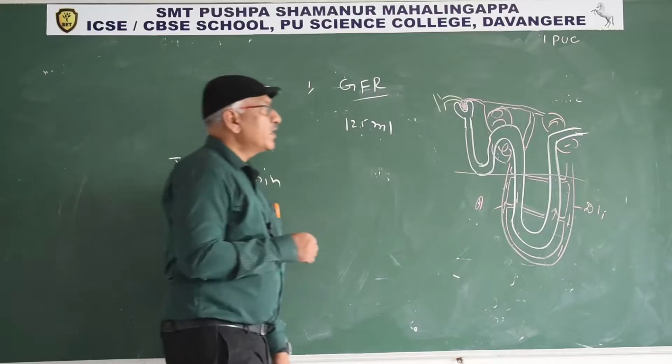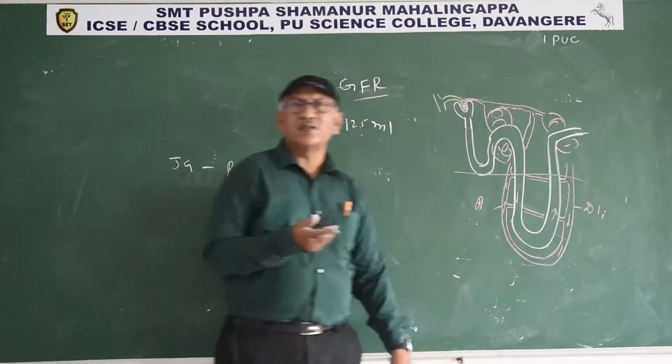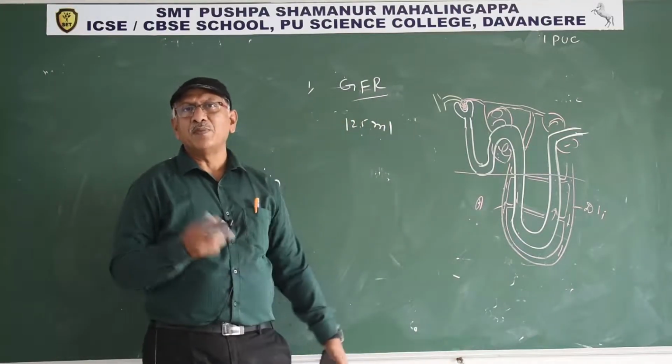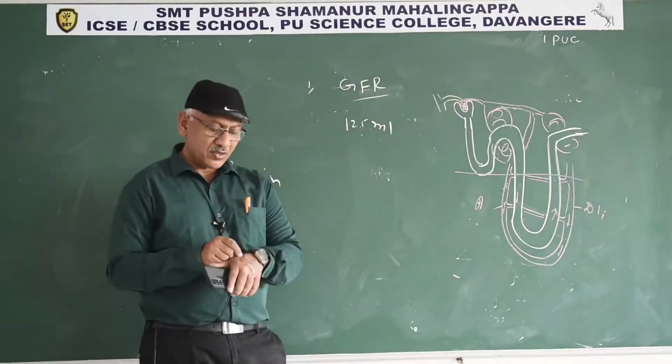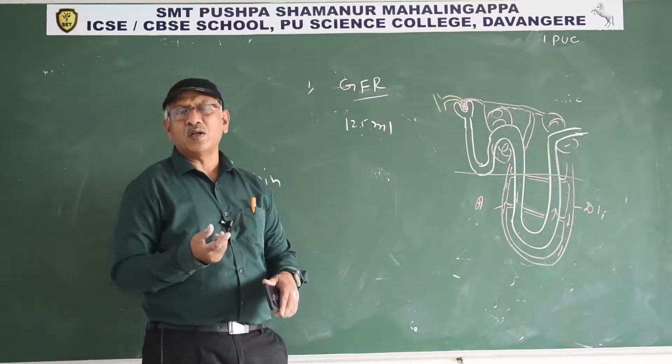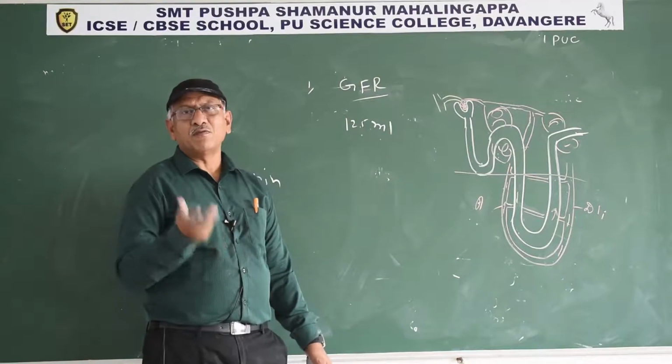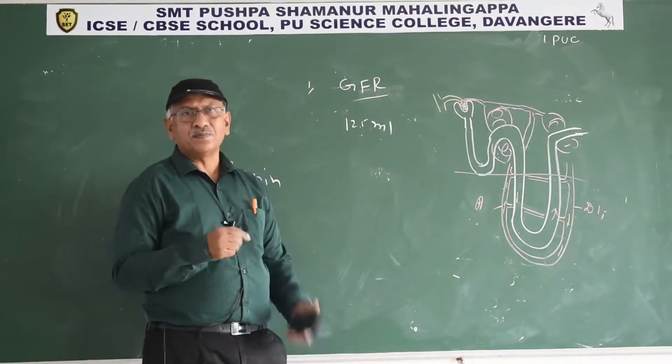Next one is sebaceous glands, also known as oil glands. They release sebum. The sebum keeps the hair and skin smooth and healthy. Moreover, they release hydrocarbons, wax and sterols.